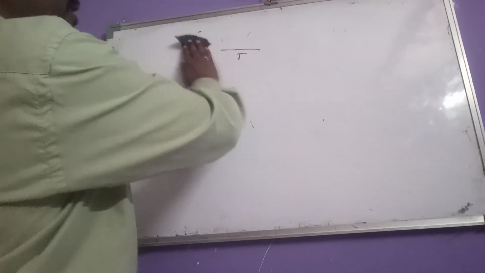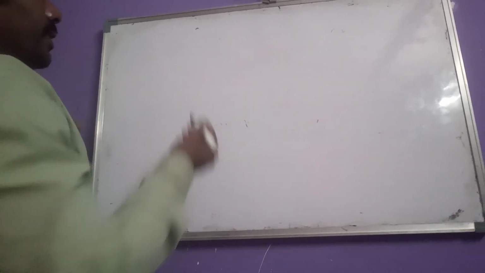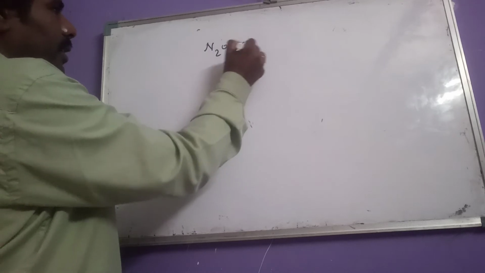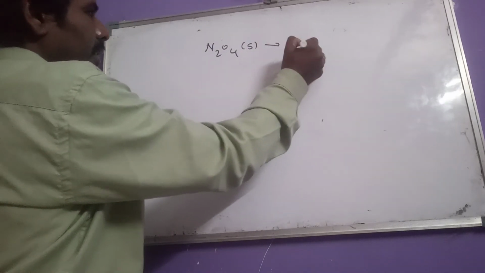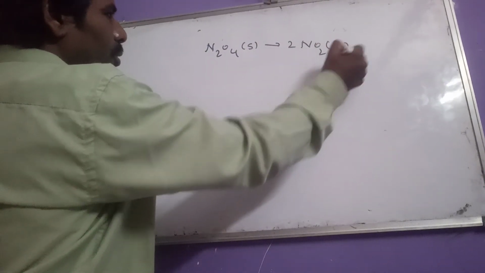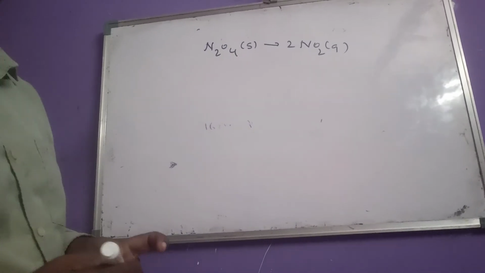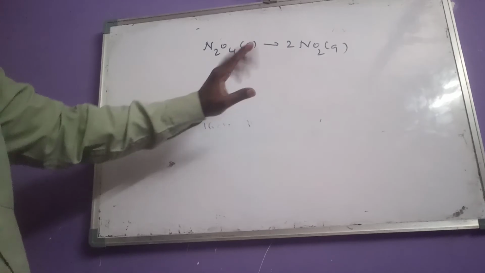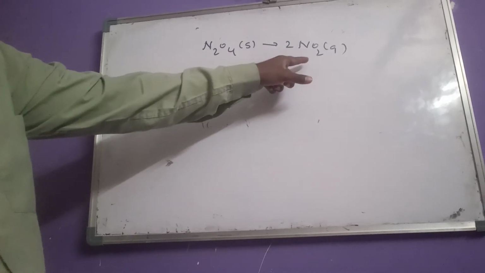A sudden jump in volume means, for example, if you consider any gas, N2O4, present in solid state, that gives 2 moles of NO2 gas. So like that, in this equation there is a sudden increase in volume.